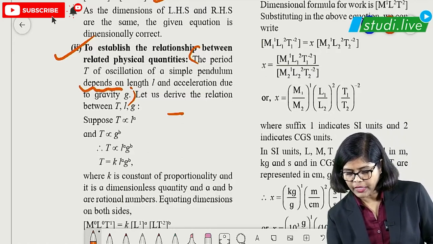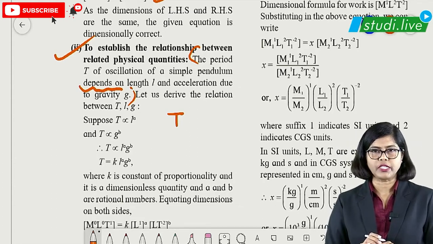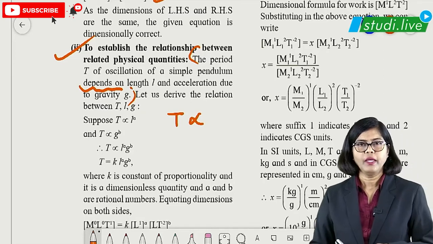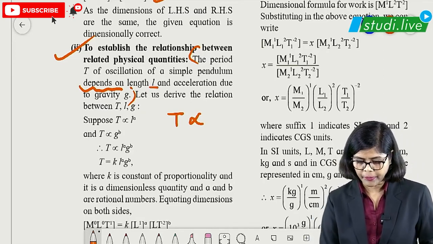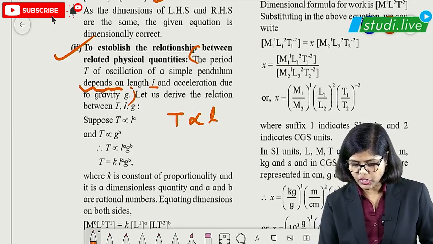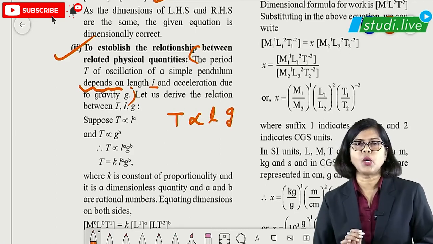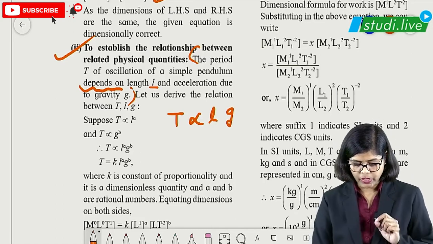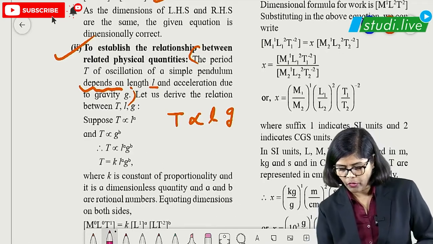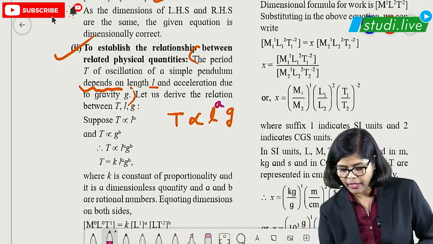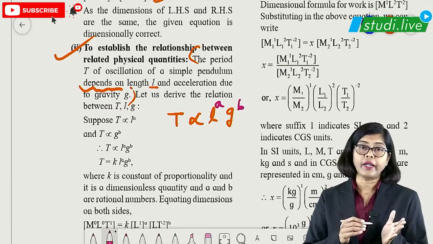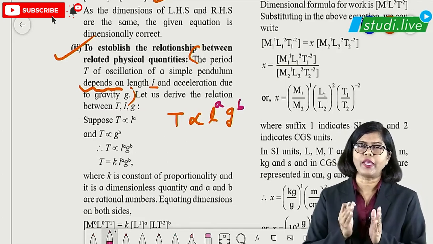So what do we have? T, that is period of oscillation. T depends on, meaning, students, proportional. Okay, depends on what all things? Length. So we are writing here L, and then what else? G, that means g. This is how you have to write it. But the question is, we don't know whether the power is there or not. So for that, what we can do, we can write here a and b. That is, these are the powers which we can assume. That means our aim is to find out what is the value of a and b.